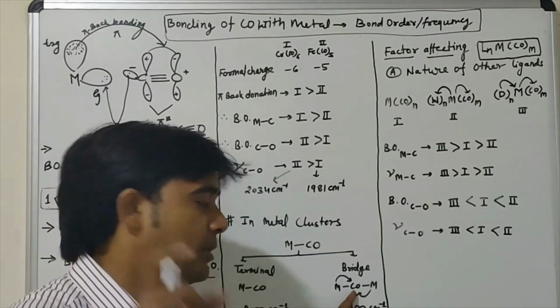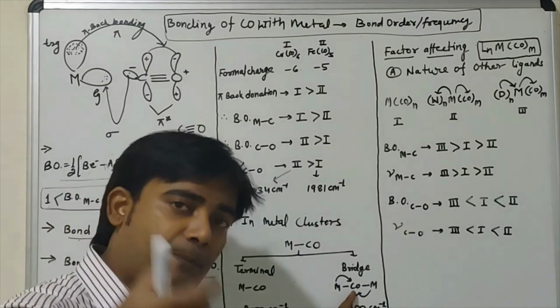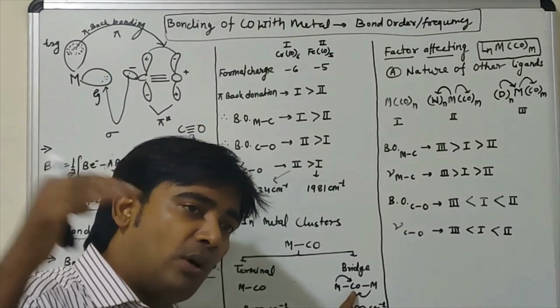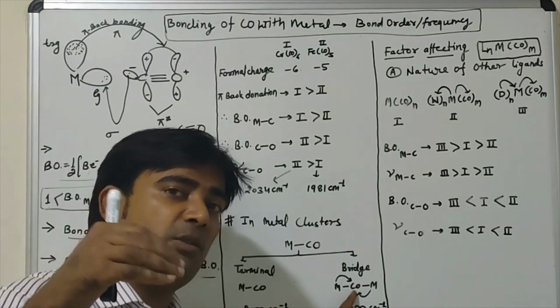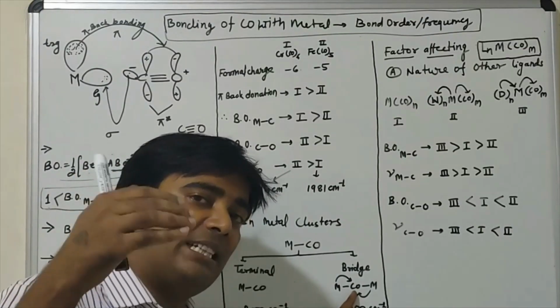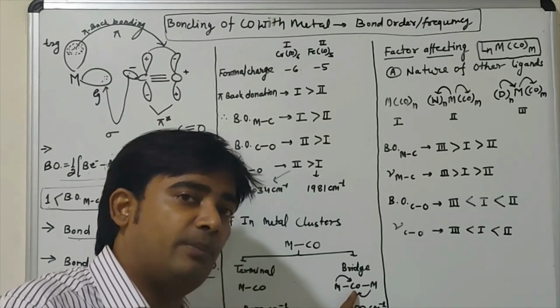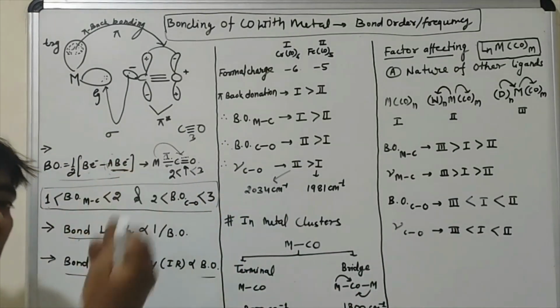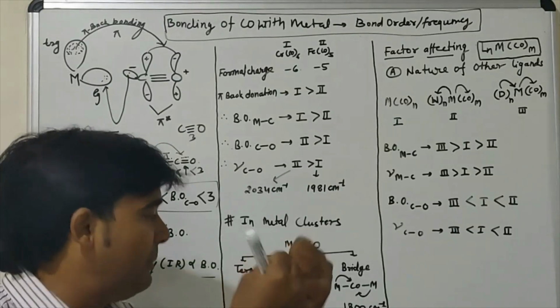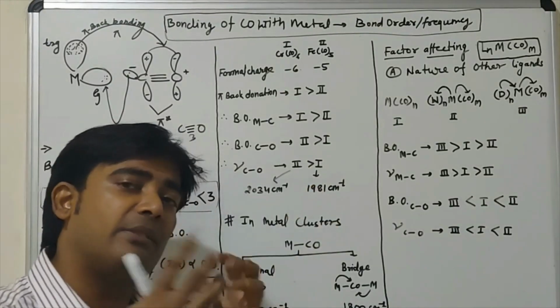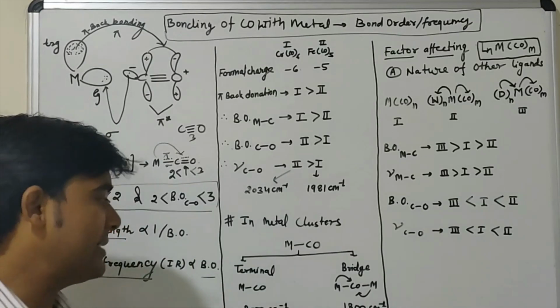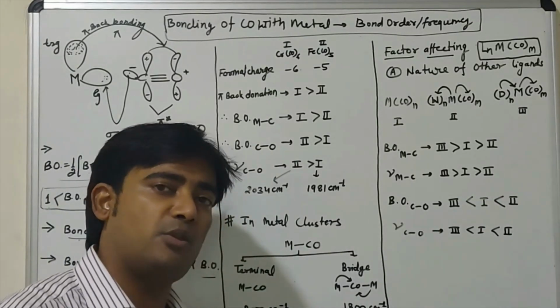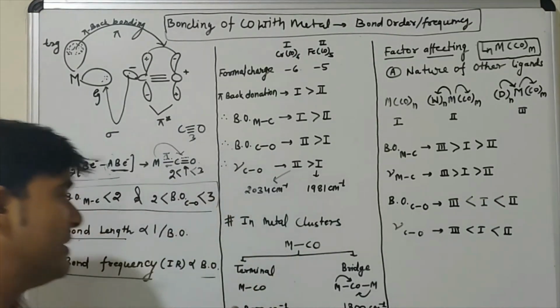So there is higher pi back donation in this case, that means you are giving higher electron density in the pi star antibonding orbital. If this increases, the bond order between carbon and oxygen will decrease, and the frequency of carbon and oxygen will also decrease.